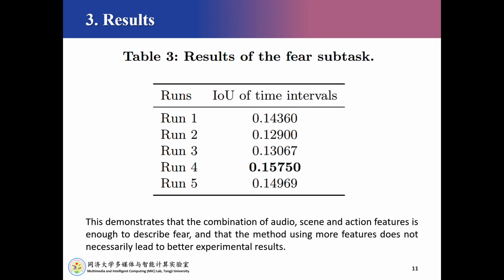In the fear subtask, Run 4 achieves the top performance as shown in Table 3. This demonstrates that the combination of audio, theme, and action features is enough to describe fear, and that the method using more features does not necessarily lead to better experimental results.